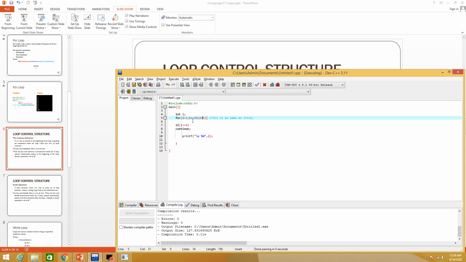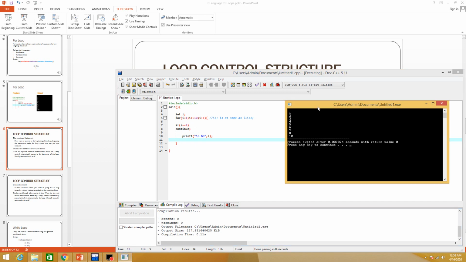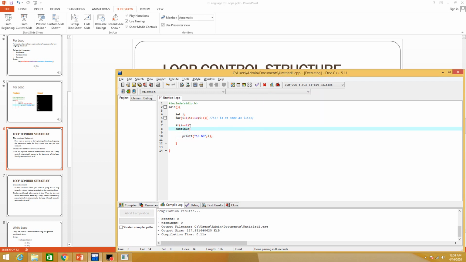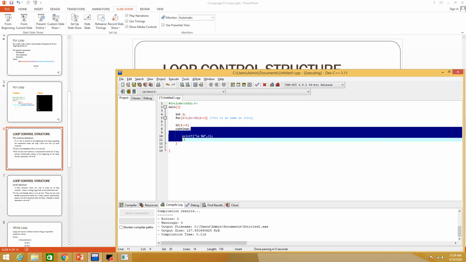Then it comes again, and 10 is not equal to 9, therefore this will not be executed, and 10 will be printed. As in this case, you can see that 1 2 3 4 5 6 7 8 are printed, 9 has not been printed, and directly 10 is printed. It is because we have placed the condition, if i is 9, then escape the rest of the code.